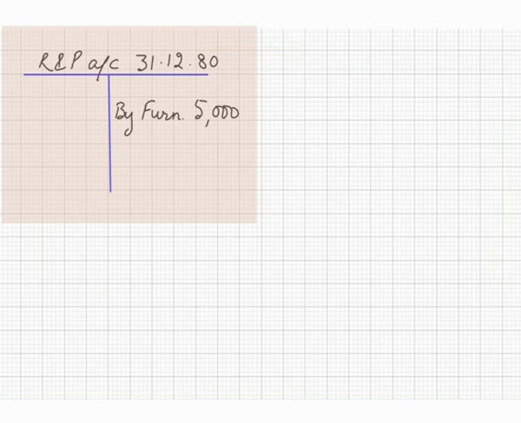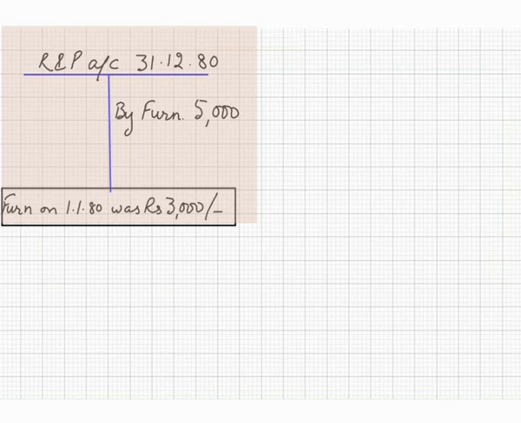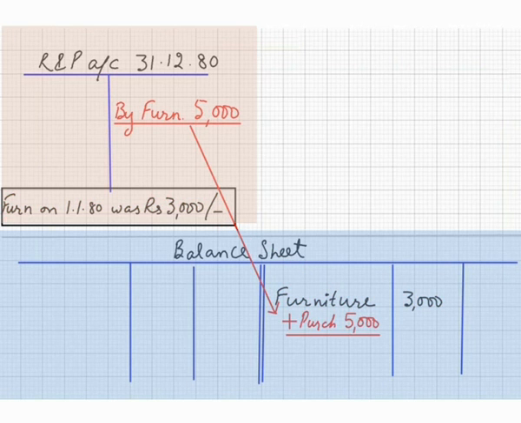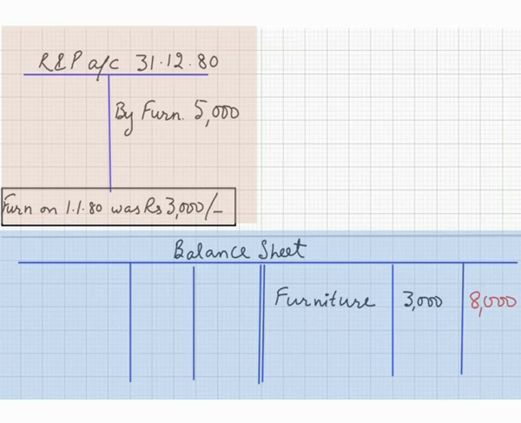And one thing more, suppose additional information is given, furniture on 1st January 1980 was 3,000 rupees. In that case, what will you do? Make the balance sheet. On asset side, furniture in the beginning was 3,000 rupees. During this year, you have bought the furniture for rupees 5,000. Now furniture will be 8,000 rupees. Very simple thing.